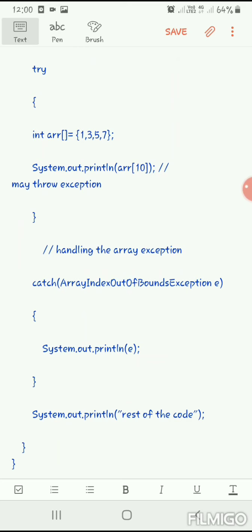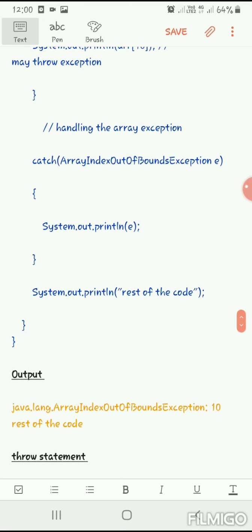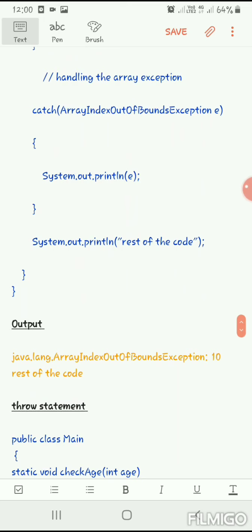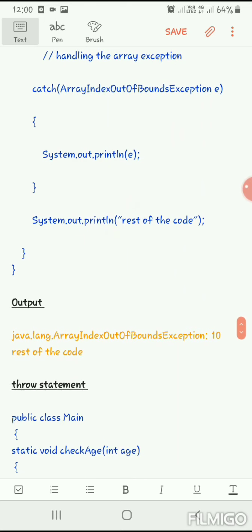In 0 we have 1, in 1 we have 3, in 2 we have 5, and in 3 we have 7. That is all the array. Now we try to print array of 10. How come? We don't have any value in array of 10, right? So we'll encounter an exception and that will be printed.